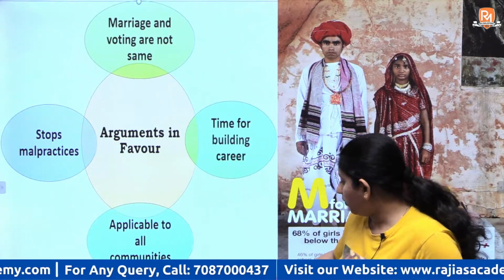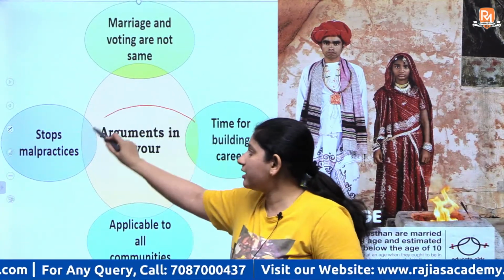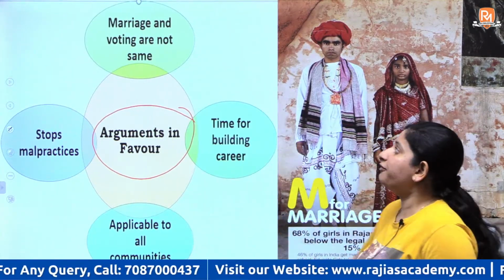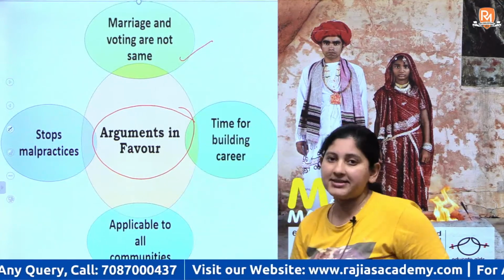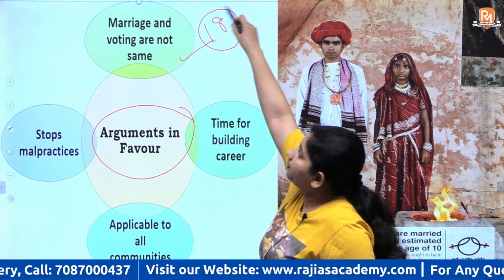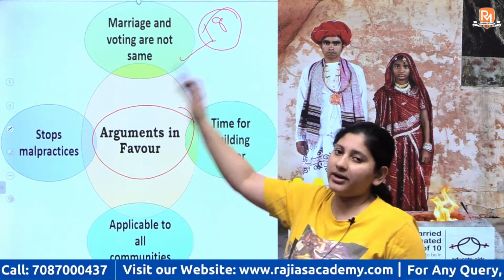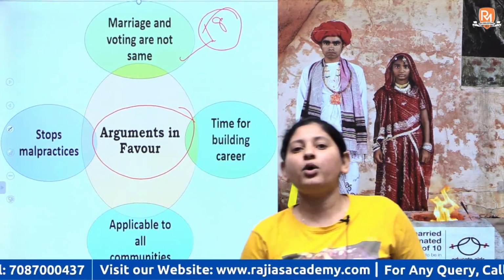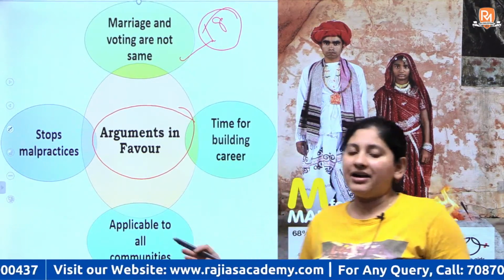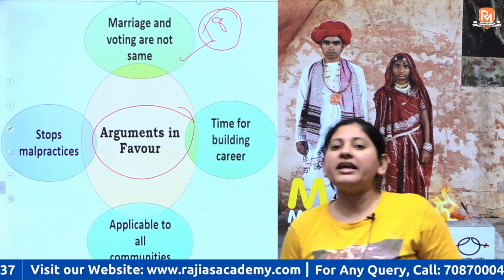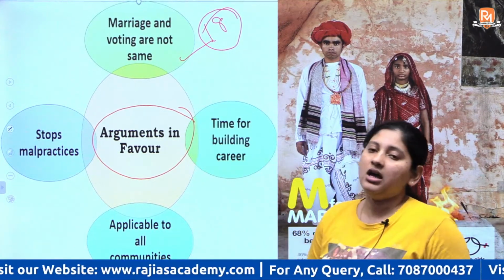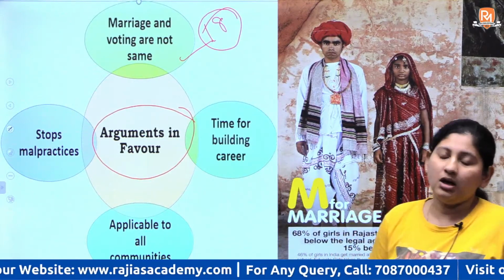Now what are the arguments in favor of passing this bill, right? First, marriage and voting rights are not the same. Marriage age was set at 18 years. You can vote when you're 18, but a vote is something you can cast every 5 years, right? But marriage, particularly in India, is for life, usually in the majority of cases. So you cannot change your decision.